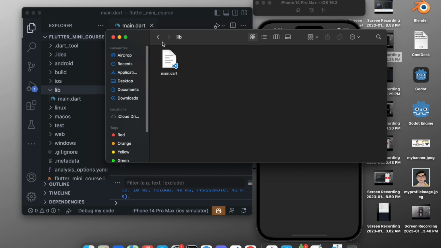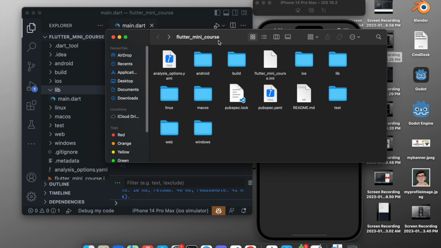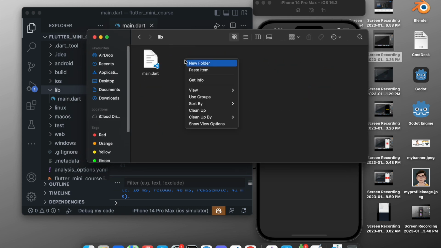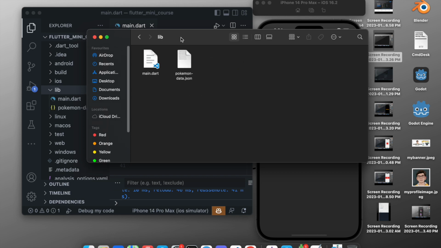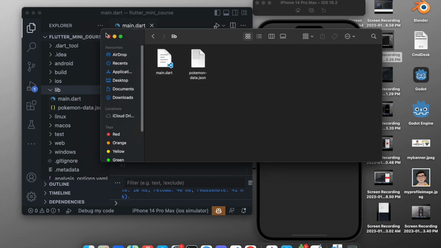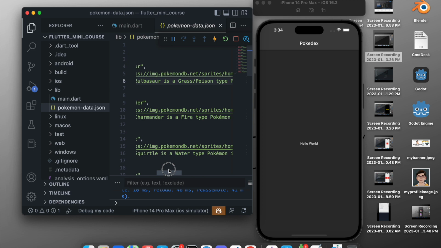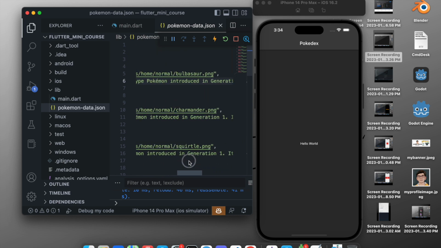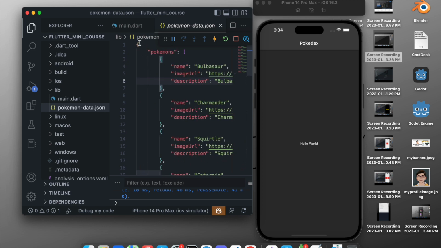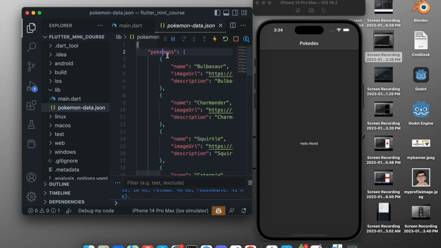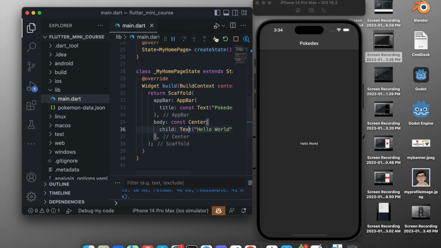So I have already copied it. After coming to the project directory, go to the lib folder, and in the lib folder paste that Pokemon data.json file. So now we have that Pokemon data, and I took it from a website, I think it's named Pokemon DB. I will give the link in the description, so you can play with that. To make everything simple, I have manually created a list of 10 Pokemons, to keep it simple in this mini course. Now we have imported the JSON file.